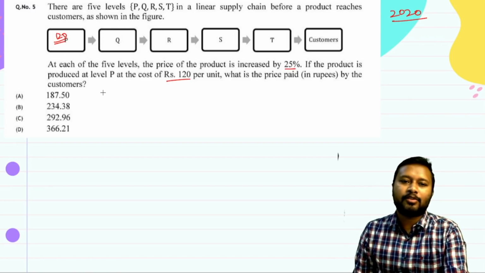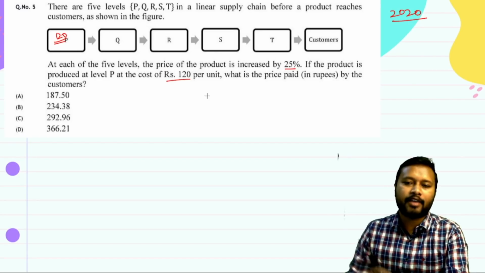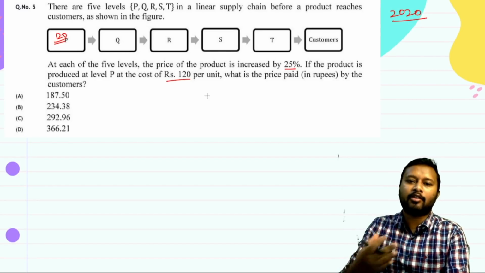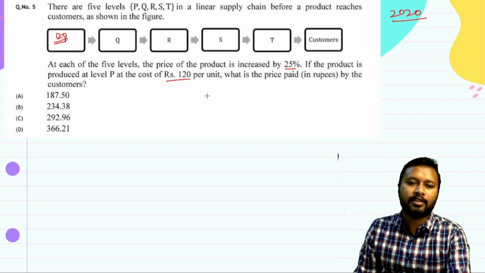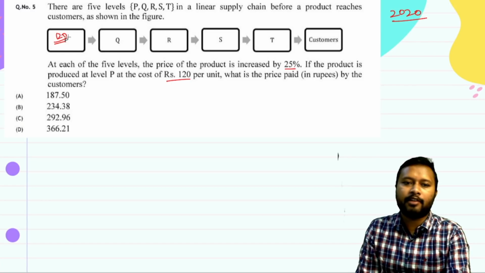All right, so see what actually happens: whenever these types of questions are asked where there is an increment of a certain percentage after every certain level, this is very simple to do. I'll give you a trick to solve these types of questions. If you are starting from this first level, how many times the price has increased is more important to see. You can see it has increased first time, second time, third time, fourth time, and fifth time.